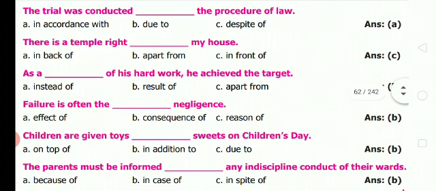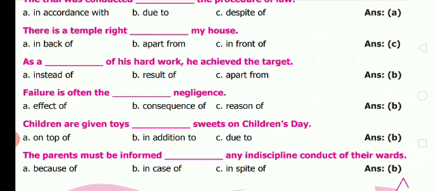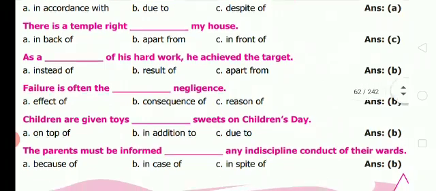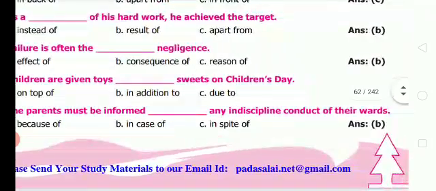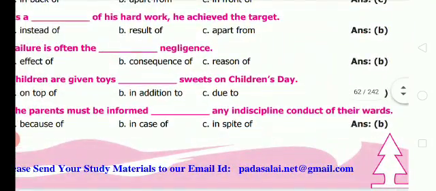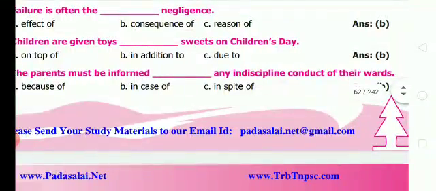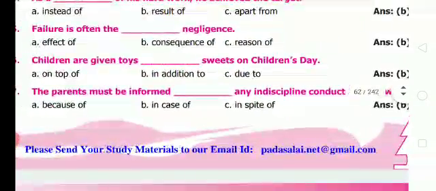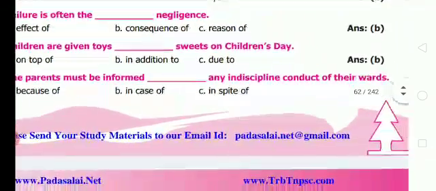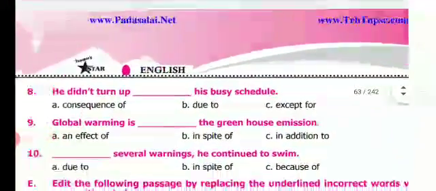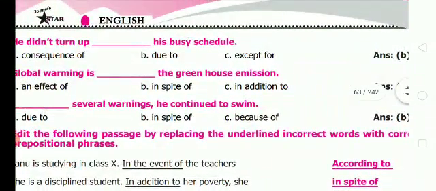As a result of his hard work, he achieved the target. Next one, failure is often the consequence, that means result of, consequence of negligence, option B. Next one, children are given toys, option B, in addition to sweets on Children's Day. Seventh one, you see the parents must be informed in case of any indisciplined conduct of their wards. Next one, he didn't turn up due to, that is option B, due to his busy schedule.